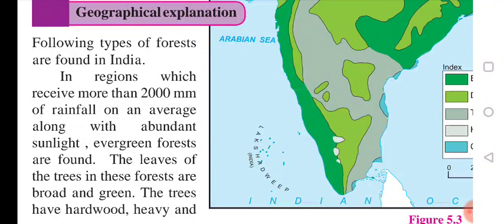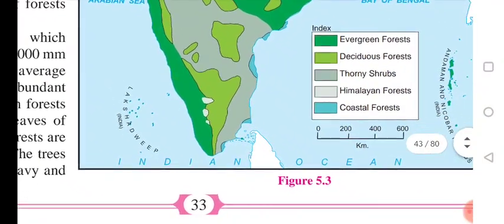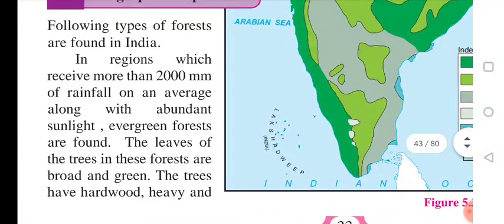In regions which receive more than 2000 millimeter of rainfall on average, along with abundant sunlight, evergreen forests are found. So we get evergreen forest in such areas where the amount of rainfall is more than 2000 millimeter.